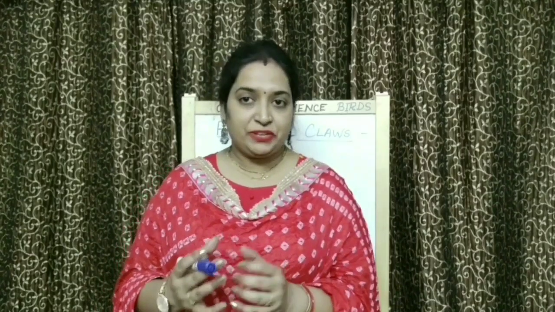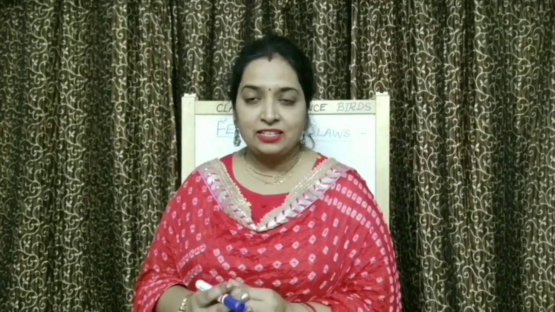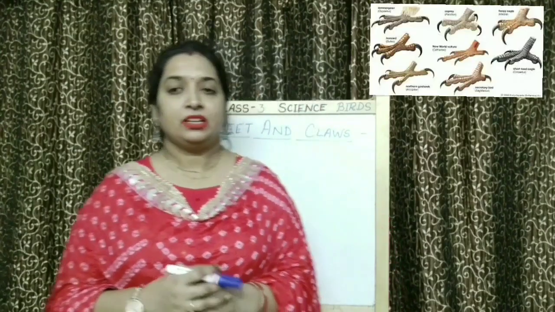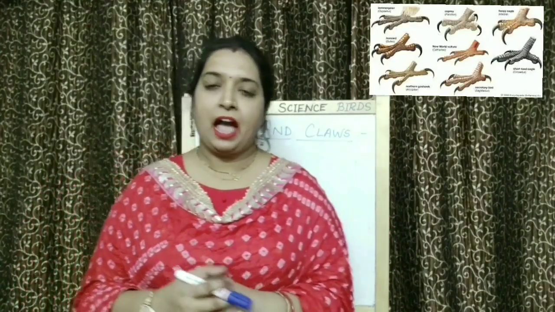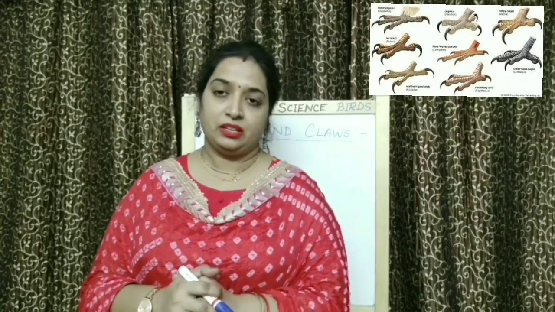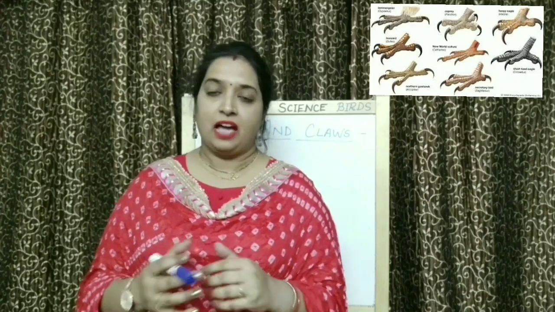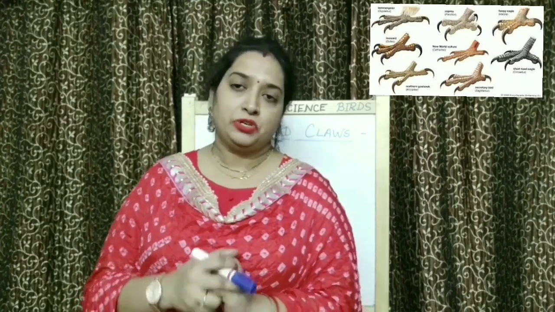After studying different types of beaks in birds, let's come to our next topic for today, children, and that is feet and claws in birds. Different birds, they have different types of claws and feet based on their surrounding. As you know that birds have 2 feet.